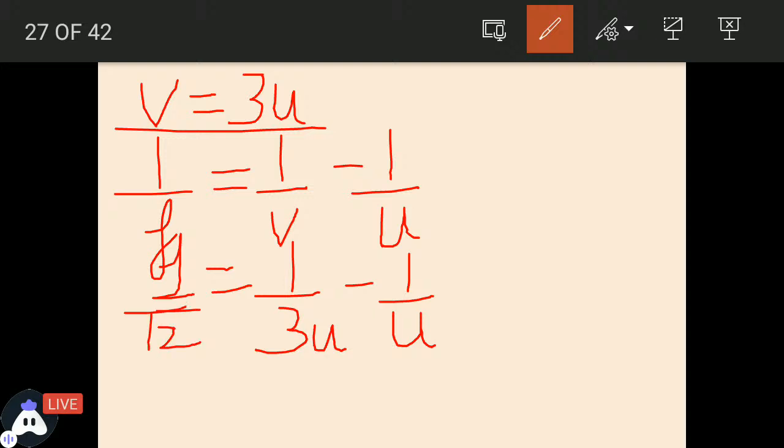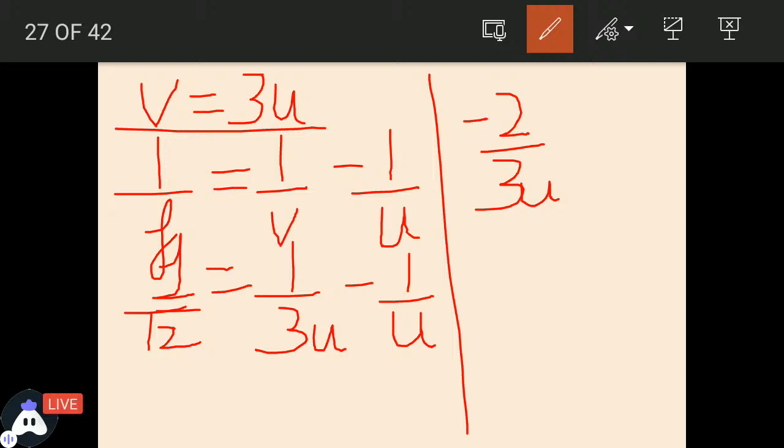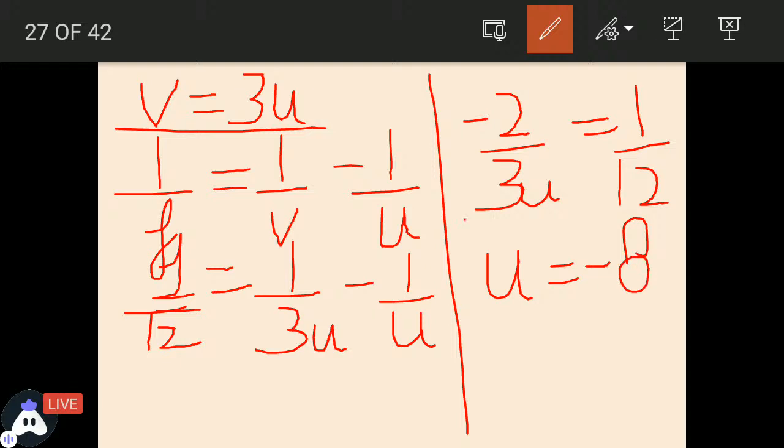When we solve it, by taking the LCM, we get minus 2 upon 3u is equal to 1 upon 12. And after cross multiplying, u is equal to minus 8 centimeter.